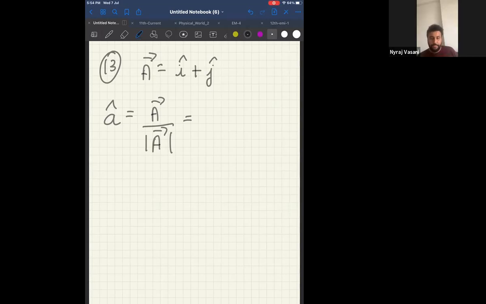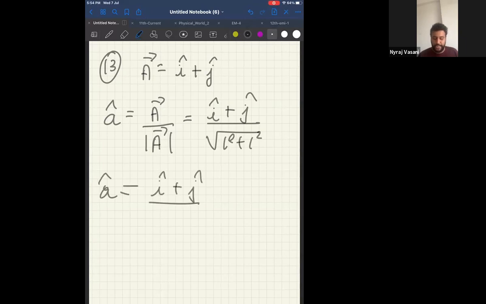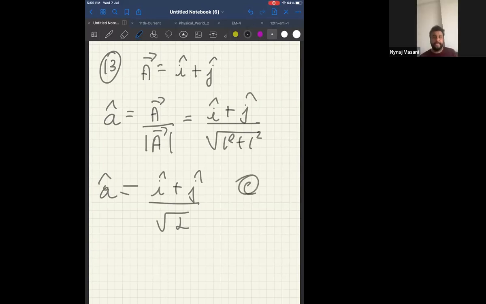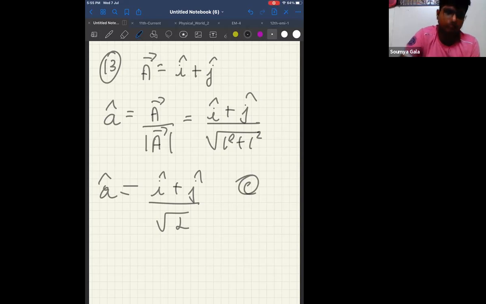Okay, now look at this. The expression is the 13th one. Now, can I say this will become i cap plus j cap divided by the mod of the vector, which will be root of 1 square plus 1 square. Therefore, a cap will be i plus j divided by root 2, because 1 square plus 1 square is root 2. Therefore, the answer is i plus j by root 2. Therefore, the answer will be C. Tell me, are you getting this answer as C? Yes, sir.